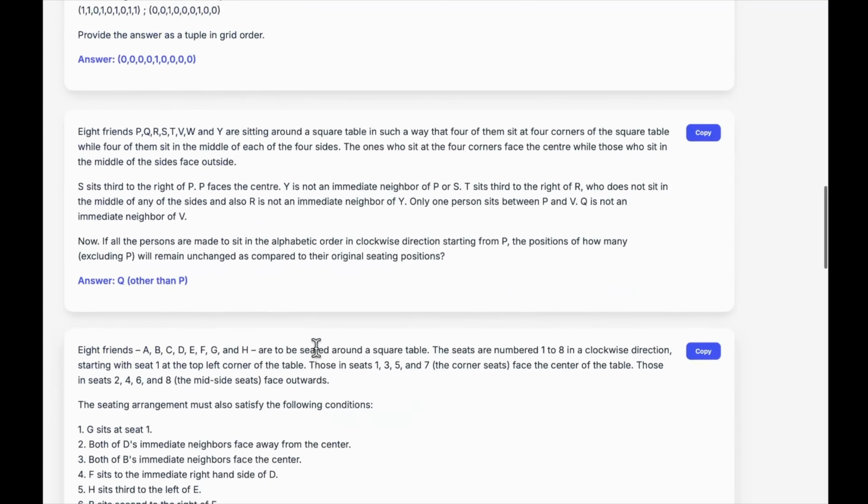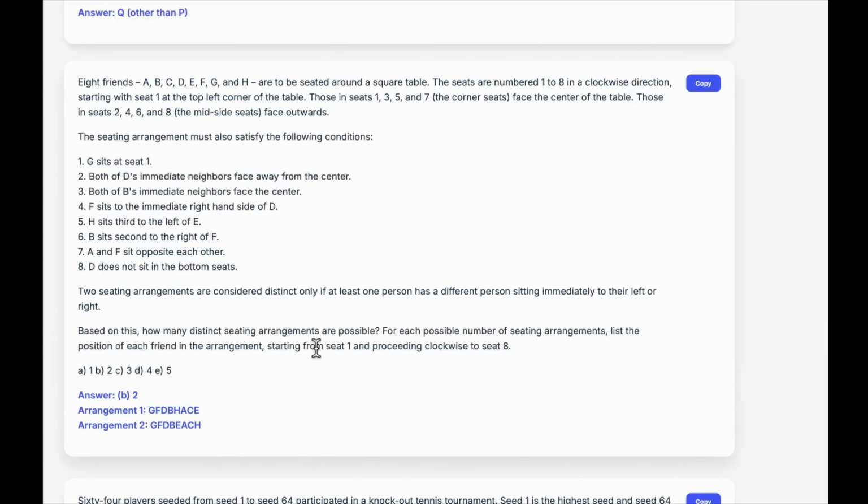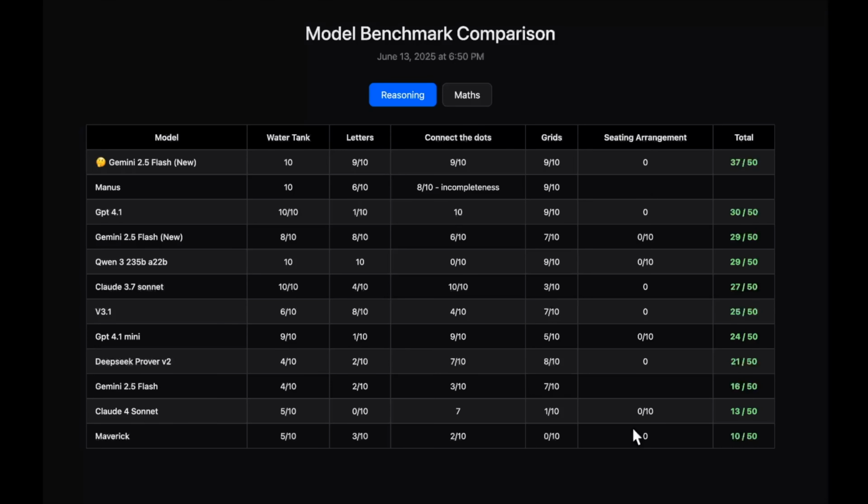So this is the seating arrangement question, an absolutely hard question. It is so hard that only two models have been able to get this right up until this point. That is Gemini 2.5 Pro Thinking and OpenAI O3. Both are thinking models. So rightfully you can see that all the models have scored 0 because these are non-thinking variants, and even the Gemini 2.5 Flash thinking model has got a 0.